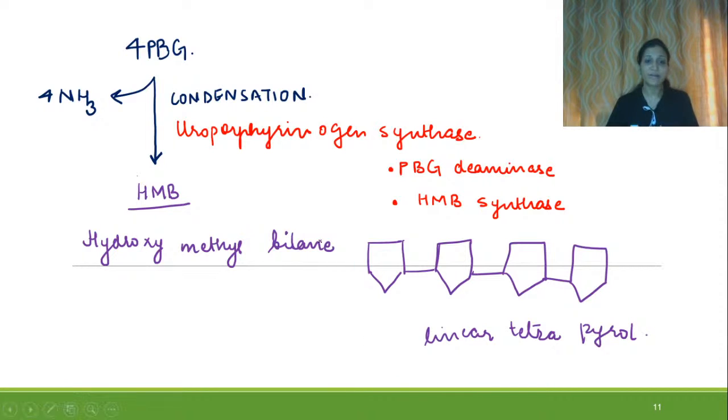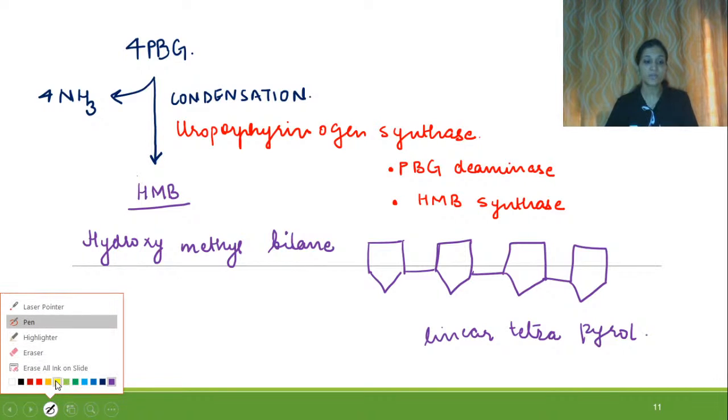Now, whenever we are reading, we are also talking about the enzyme. The very first enzyme that we saw, ALA synthase, what did we say over there? That it is PLP dependent or pyridoxal phosphate dependent. Then the second enzyme we did was ALA dehydratase, and we read that it is a zinc containing enzyme and it is inhibited in presence of lead. Now let us talk about this third enzyme.